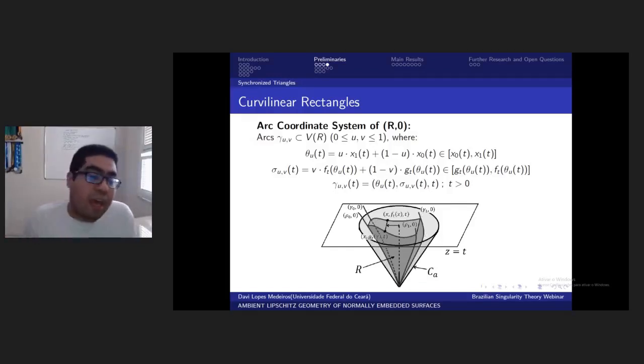This region has a very complicated valid link as well, but we select a suitable subset of this valid link to study ambient Lipschitz geometry. So here is the arc coordinate system of this curvilinear triangle, and that's the main goal of these 2 objects.